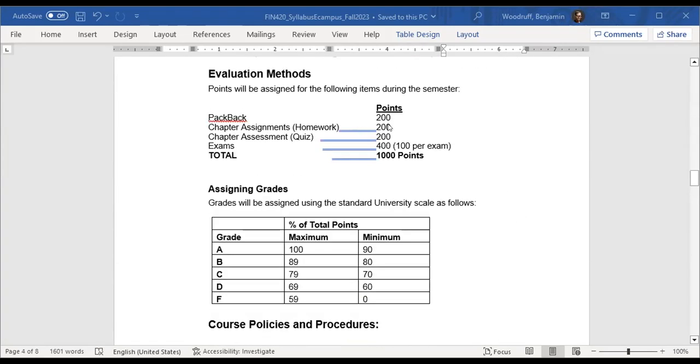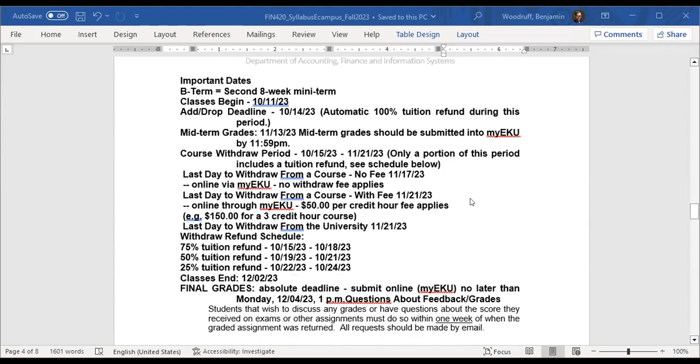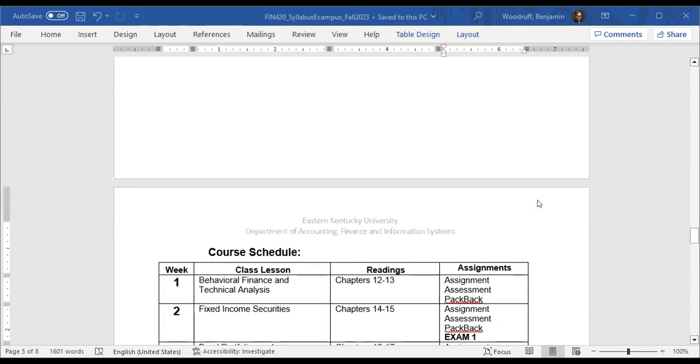The way the points are split up: 200 points for the pack back assignment, 200 for homework, 200 for quizzes, and then 400 on the exams. There are 4 exams, so it's 100 points each, and that will add up to 1,000 points total. Here are all of the dates that are important to you. That's all set by eCampus.